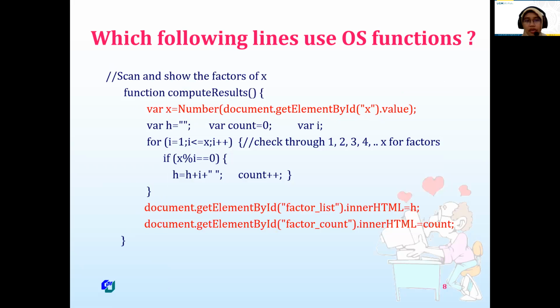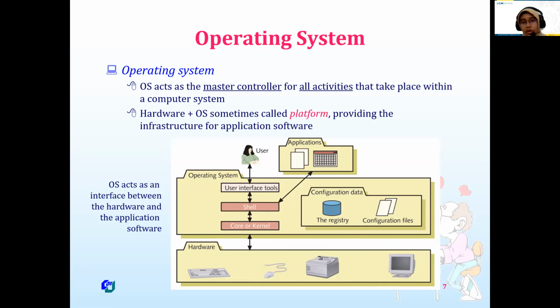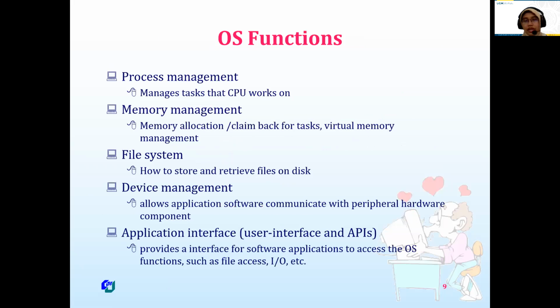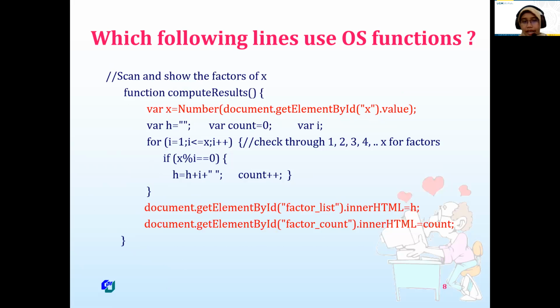Okay, for example, in this code, I think you are already familiar with these types of code. This is C++ code. So what do you think? Which of the following lines use operating system functions? As we already understood, the operating system is like the master control for all activities. It manages how to use the hardware, how to use the devices. So here, as we can see, the red lines actually use operating system functions explicitly.